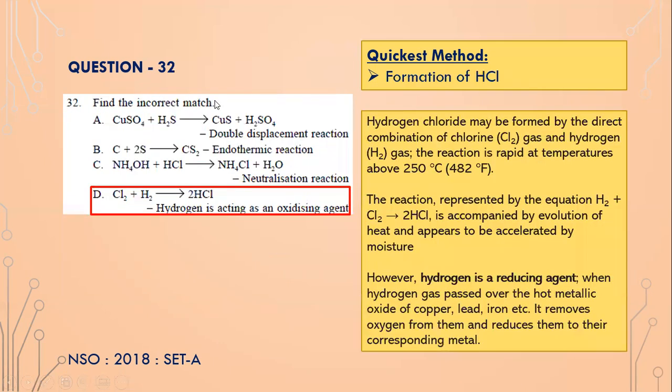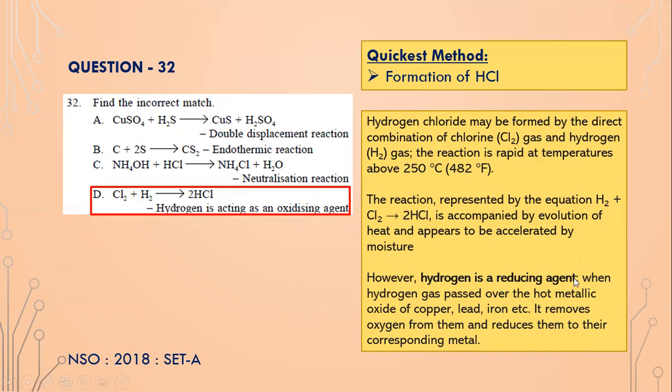Find the incorrect match. Okay, so the incorrect match: Cl2 plus H2 gives 2HCl, which is true. This is true, but hydrogen acting as an oxidizing agent is false. This is false, isn't it? Hydrogen is a reducing agent. Hydrogen is a reducing agent.